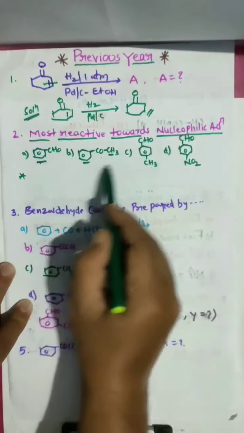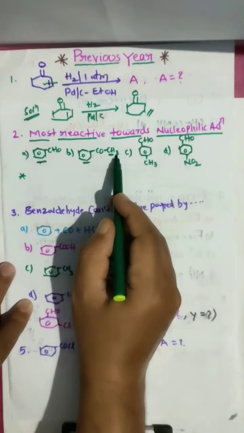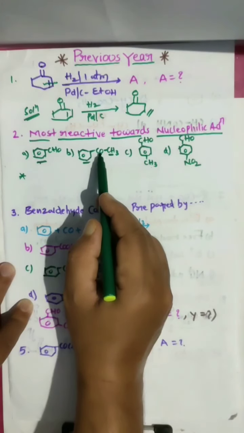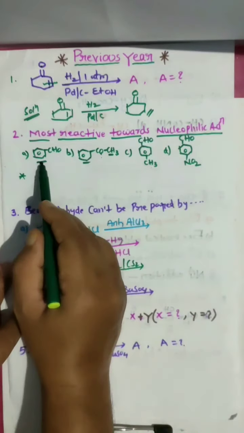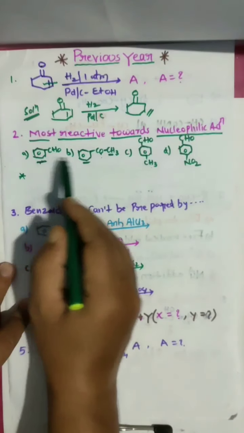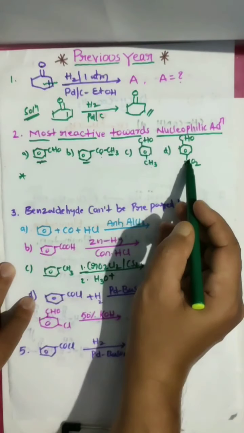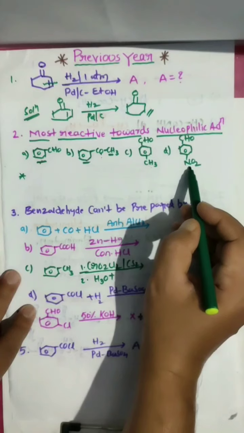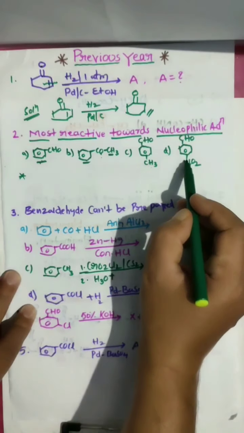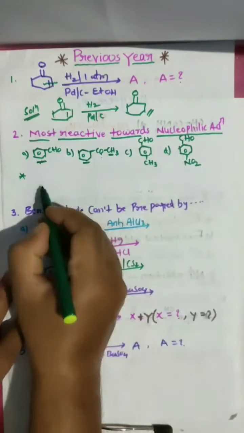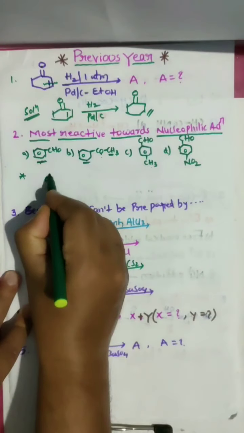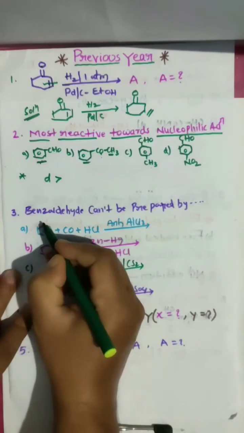And this is the least reactive, as I already told, alkyl aryl ketones are less reactive than aromatic aldehydes. Here we have the electron withdrawing group NO2, so electron density decreases. That's why D is the most reactive.